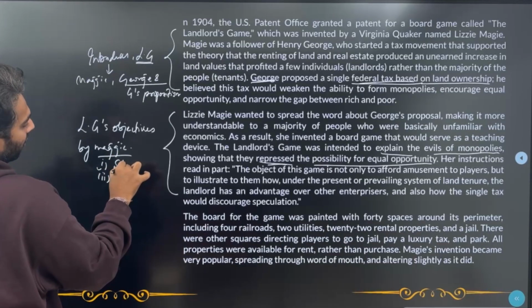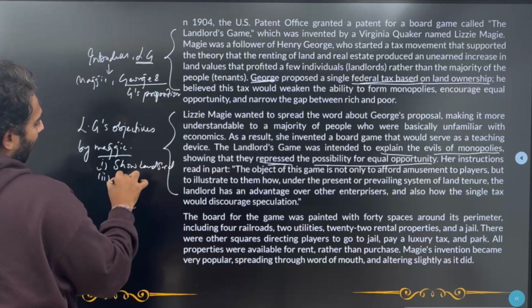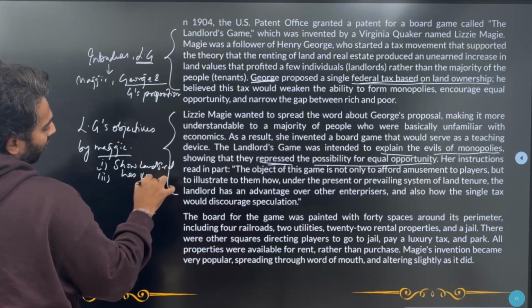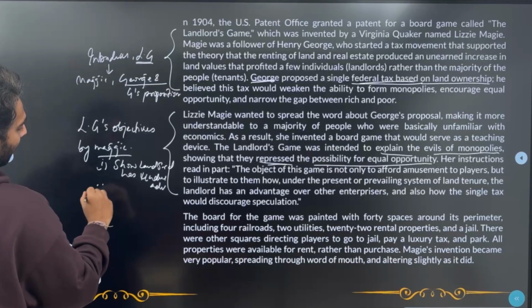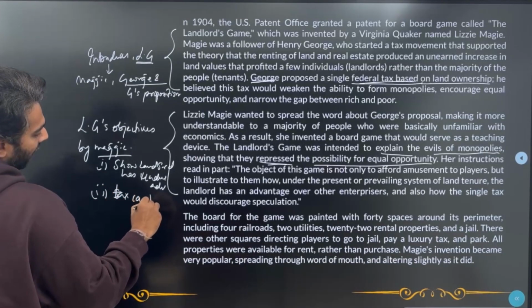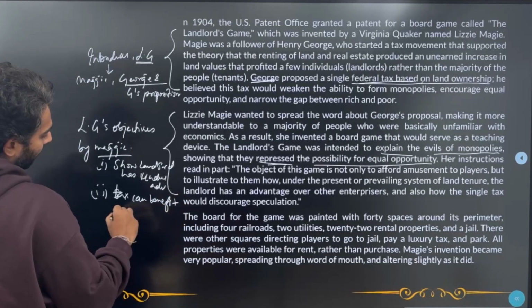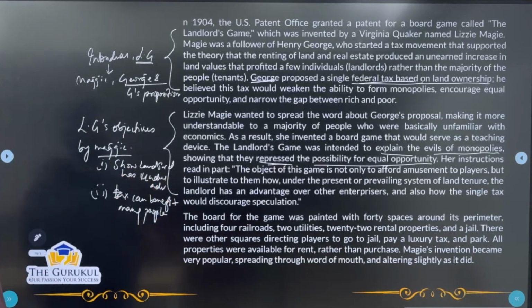First one, show landlord has undue advantage, and obviously the second idea, that tax can benefit many people. Right, so these are the two ideas that I get from here.